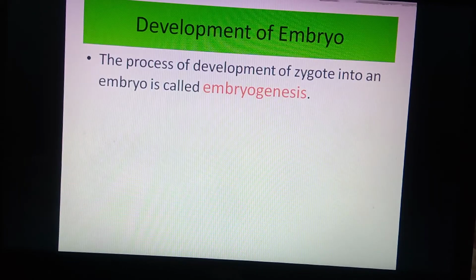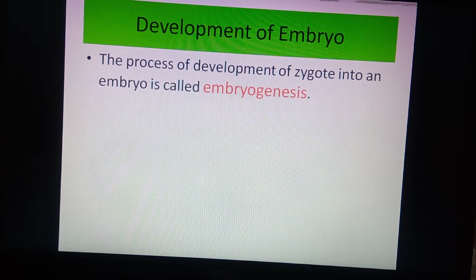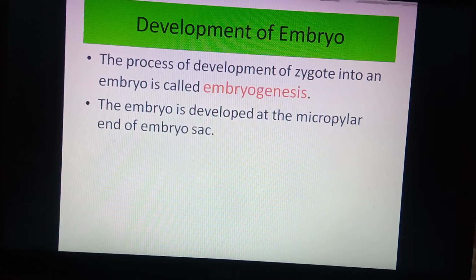Development of embryo is a result of the union of the first male gamete with the egg to form a zygote. The development of zygote into the embryo is called embryogenesis. The embryo develops towards the micropylar end of the female gametophyte or embryo sac.